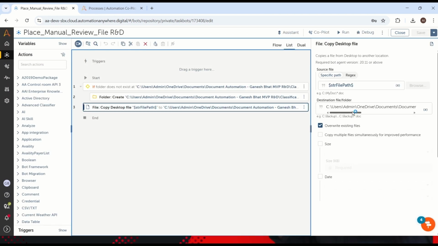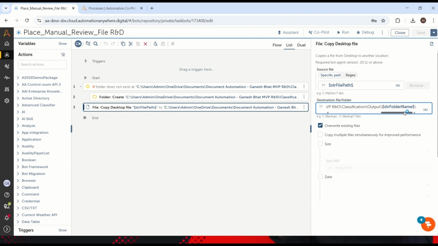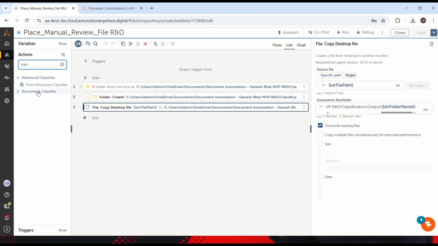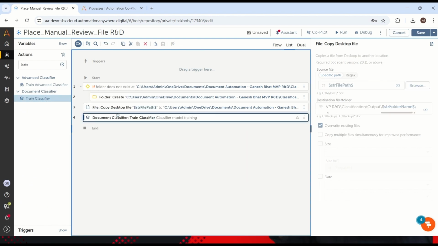So this is our folder, the last folder. Once it is placed in a folder, we have to just retrain our model. How can we retrain our model? Let's go to the action panel and just type train, and here you have the document classification package, and here we have a train classifier.